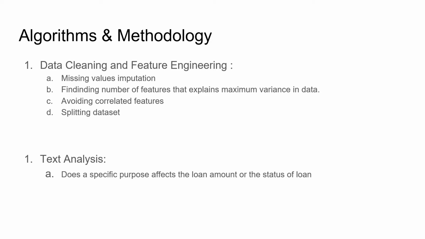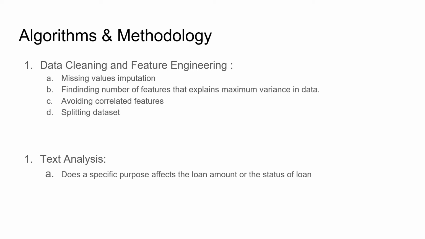Moving forward, the first thing that we want to find out is the health and heartbeat of the data. How does the data behave? Are there any outliers in the data? Are the features correlated? Are there any missing values in the data? So we'd be running our data through different imputation techniques, feature correlation techniques, feature scaling techniques, and through algorithms to find out whether our data is complete or not. If not, we'd be doing imputation and feature scaling to make sure that we run our algorithms on a complete data set. We would be avoiding correlated features.